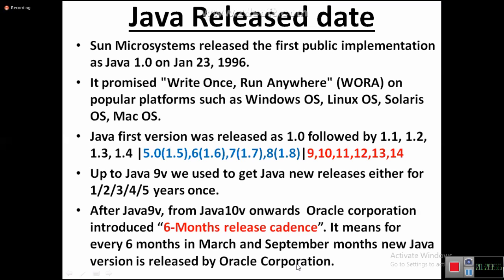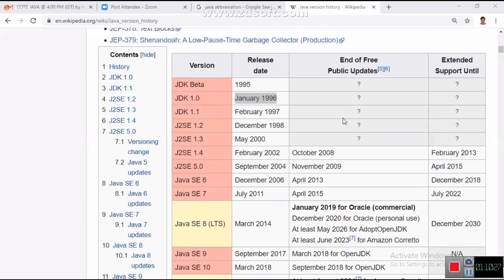Did all the people get clarity? Tell me. Because Java is released in the market every 6 months, Java is now giving a big fight to other languages, right? So you can proudly say that now my Java is giving competition to other languages. My Java is going to sustain as the number one programming language. Clear? Fine.